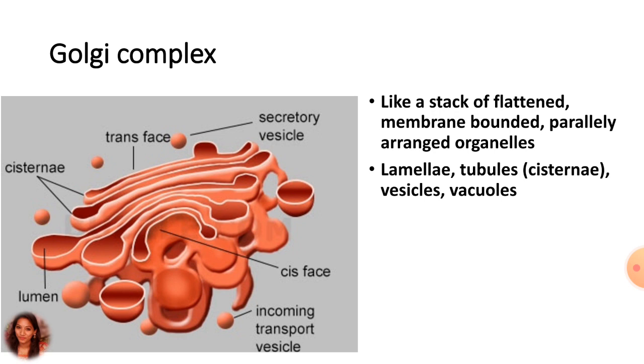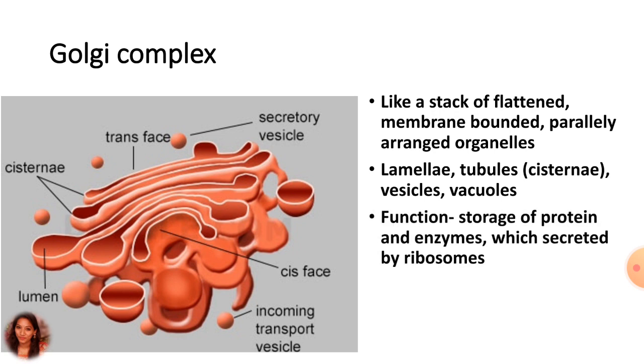The membrane of the Golgi complex is made of lipoproteins, and these are supposed to originate from the membrane of the endoplasmic reticulum. The function of the Golgi complex is storage of protein and enzymes, which are secreted by ribosomes and transported by the endoplasmic reticulum.